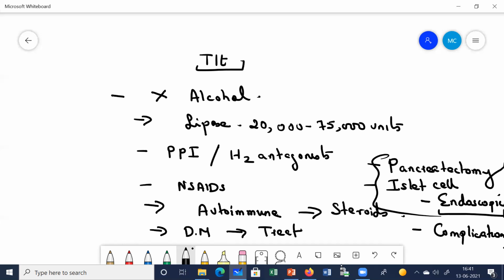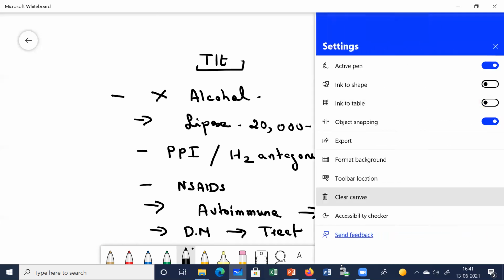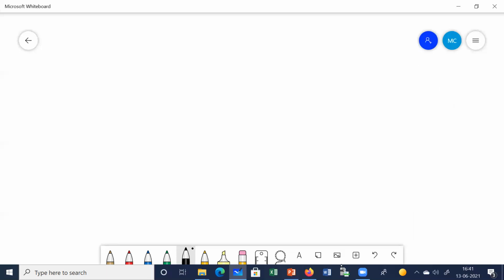Clear? So this is important, what you understand by chronic pancreatitis. Then last, I just want to tell you a little bit about something which is called tropical pancreatitis. I'm talking about this typically because we are staying in a tropical country.